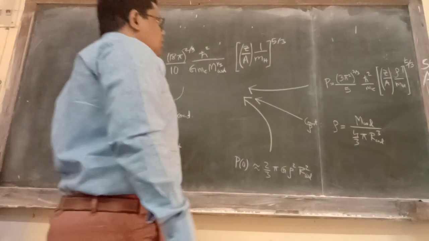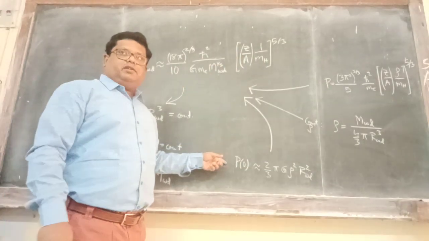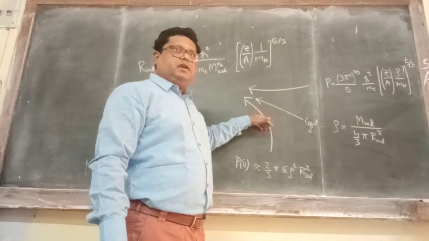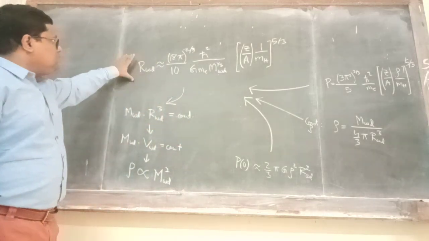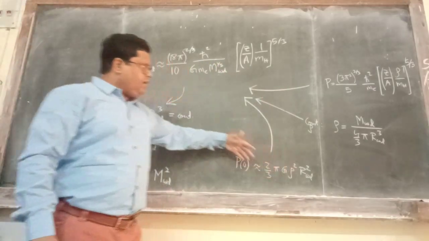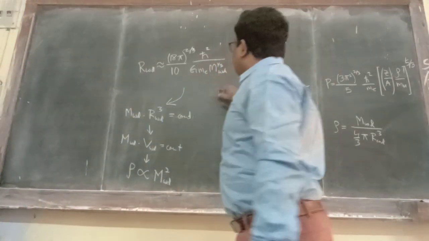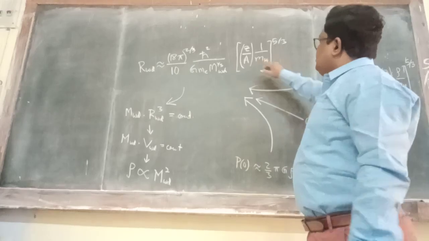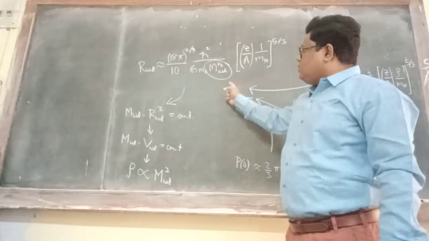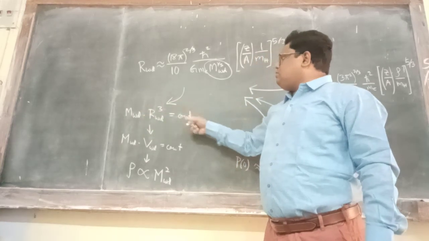Okay, so we have got the degeneracy pressure expression over here. We just derived the central pressure expression over here. Now another one is the constant density. So if I use these three expressions, as I just told you, you will get this relationship, or I asked you to use these three expressions and find an expression for R, the radius of the white dwarf, and this is what you get. Now what do we get from this relation? If you forget the constants over here, then this is the one which is most important. So what you get is the following: mass of white dwarf times R cubed is equal to a constant.